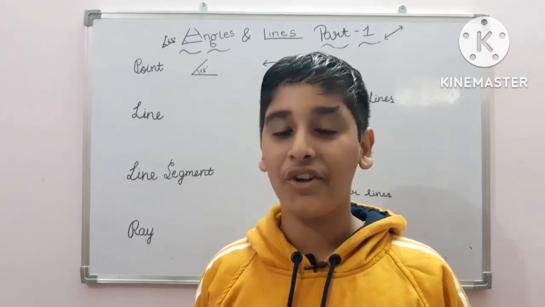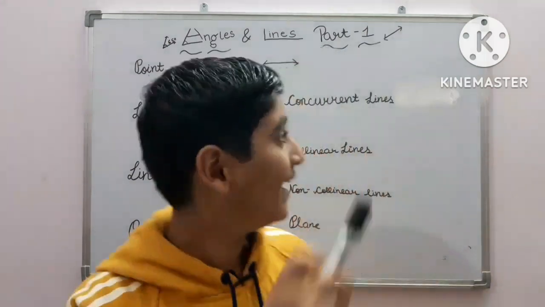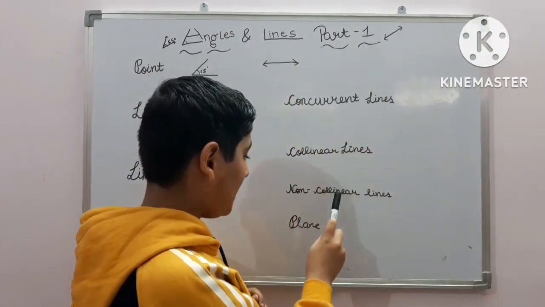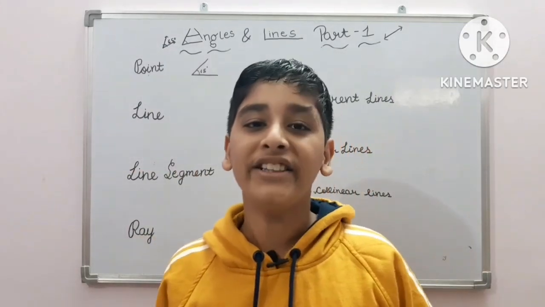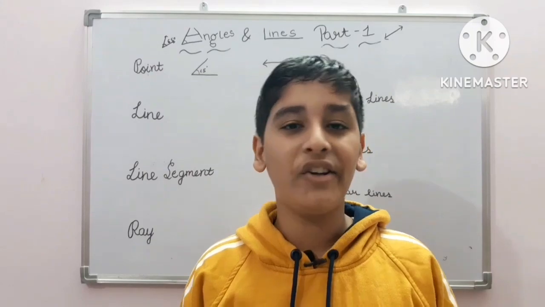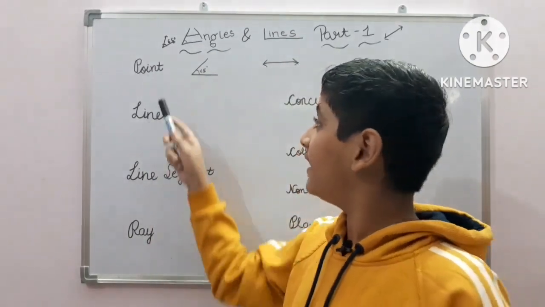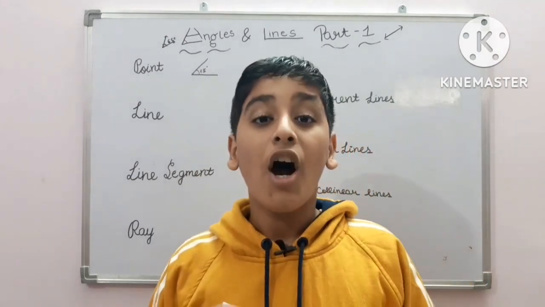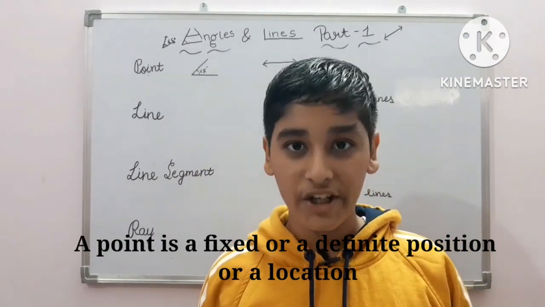So now let us talk about point, line segment, ray, concurrent lines, collinear lines, non-collinear lines, and what is a plane. So let us start with the most important thing in geometrical maths, which we have to keep in our minds, which is a point. A point is a fixed location or definite location.